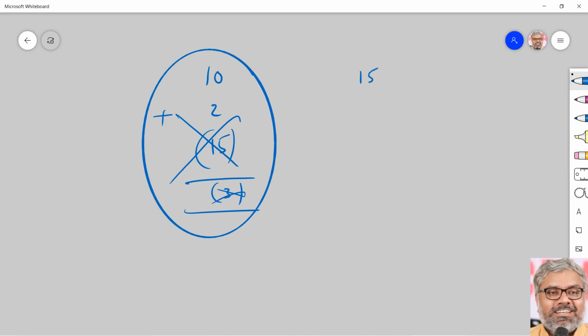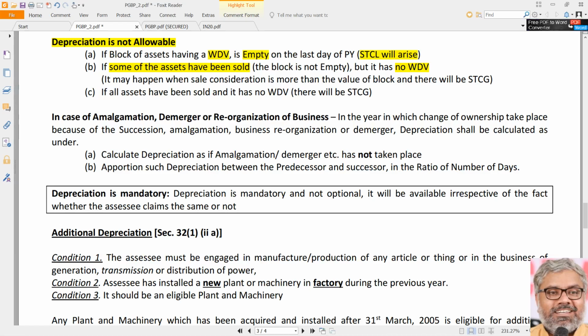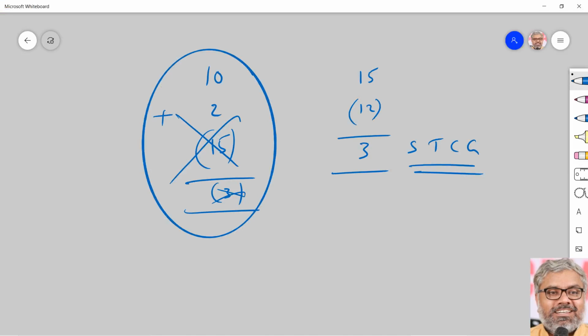Let us understand naturally. Reverse calculation. Sale proceeds are 15 lakhs. What is the cost? Originally, that is opening WDV plus purchases, 12 lakhs. Means what in this case? 3 lakhs of short-term capital gain has arisen. That will arise in this case. When will this happen? When the sale consideration is more than the value of the block. Though there are some assets remaining in the block, still the WDV has not remained, so no depreciation on that, but short-term capital gain will emerge out of that. That is one scenario.